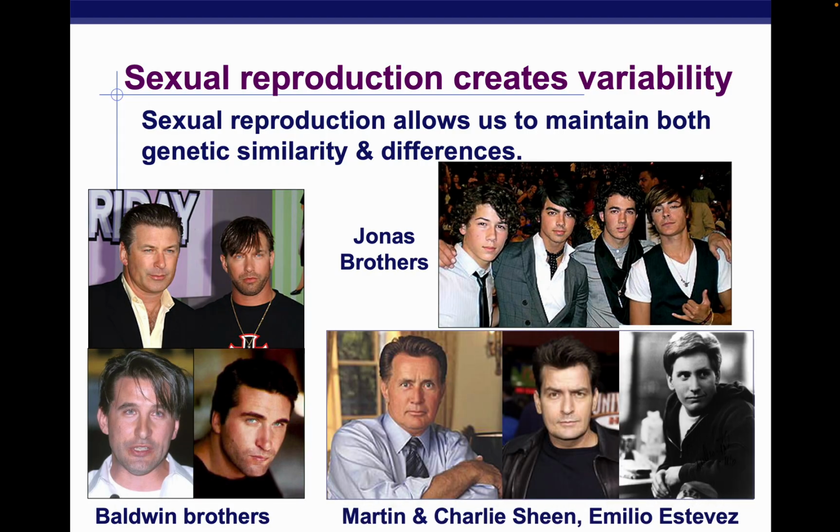Sexual reproduction allows us to maintain both genetic similarities and differences. That's why you might look like your brother, for example. With brothers, like the Jonas brothers, they have a genetic similarity because in the end, all their DNA comes from their parents, which is shared. But that doesn't mean they're going to get the same genes from your father or your mother.